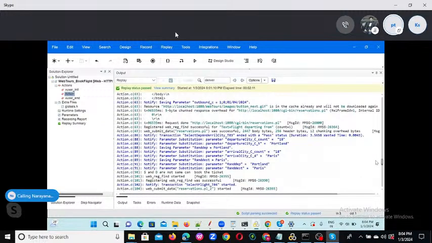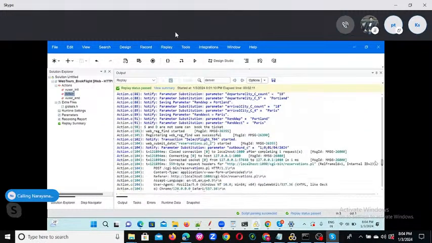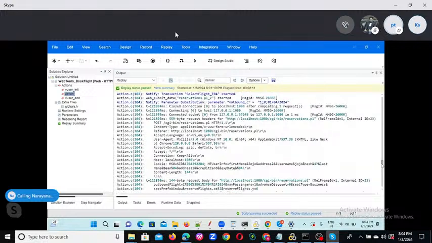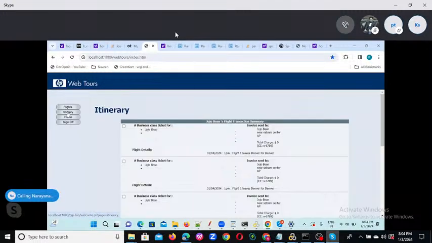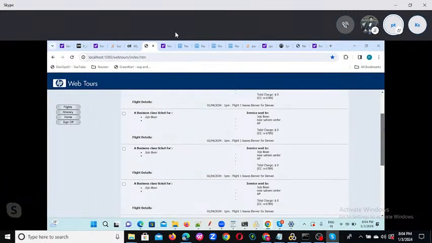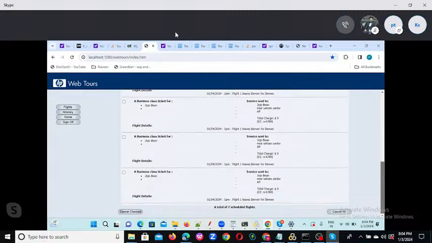Yeah, you can observe RAN depart is Portland and RAN dest is Paris. So you are getting the correct values. No, but if I open the itinerary, it is booking tickets from Denver to Denver only. So that is the application issue, not our issue. Our script is working fine, but this is a sample application, that is why you are getting this kind of error.